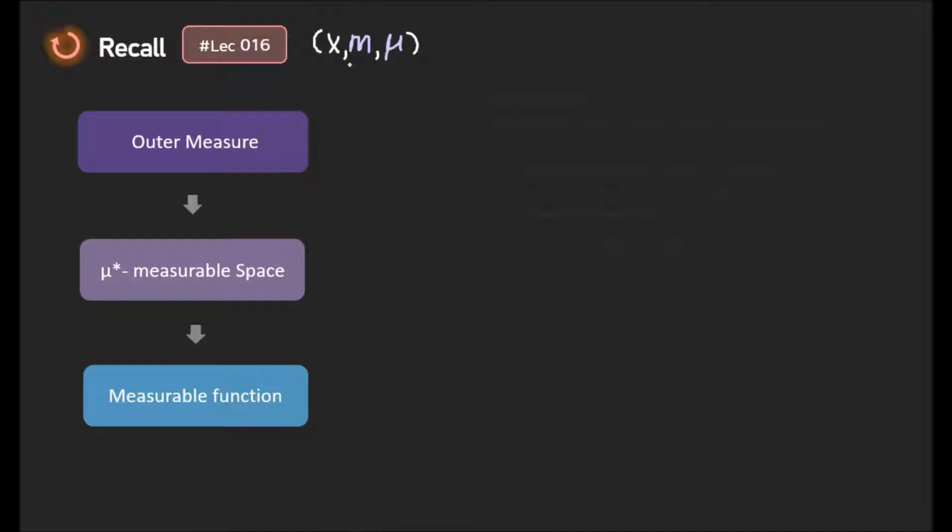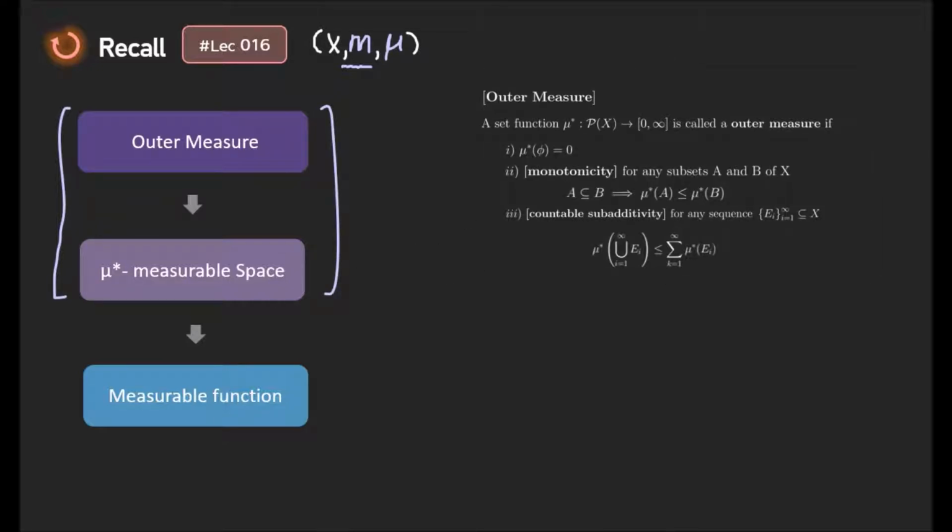In the previous lecture, we constructed the sigma algebra based on the outer measure and the mu star measurable sets. The definition of the outer measure is here, and based on the outer measure, we can define mu star measurable. The collection of the mu star measurable sets, calligraphic M, is indeed a sigma algebra. So we can construct a sigma algebra from an arbitrary set X.